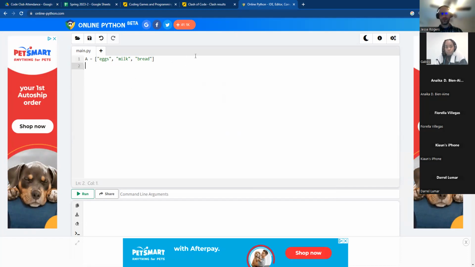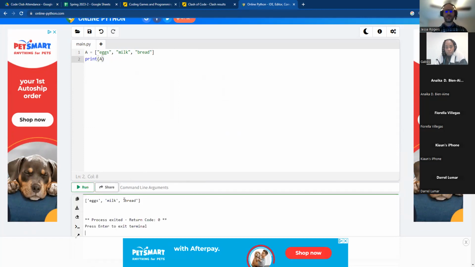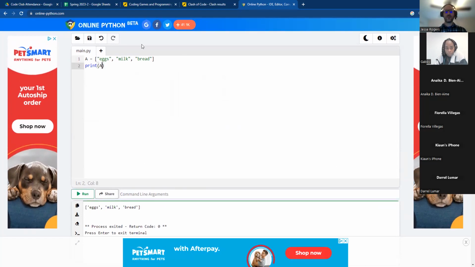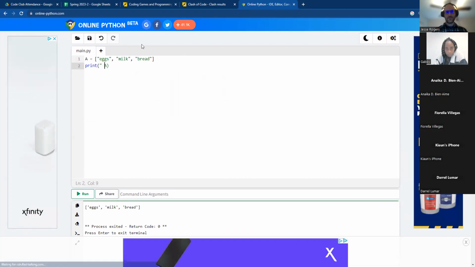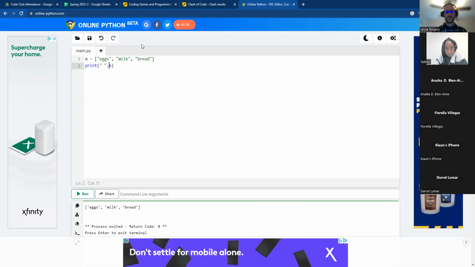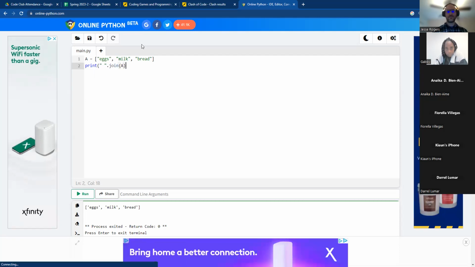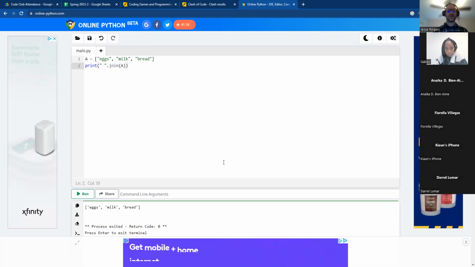But if it's brackets like this, then this list of A, if I print A, you can see it's got these elements inside. Well, I can join that together. So I could put a space here, .join, and then what list I'm joining together.